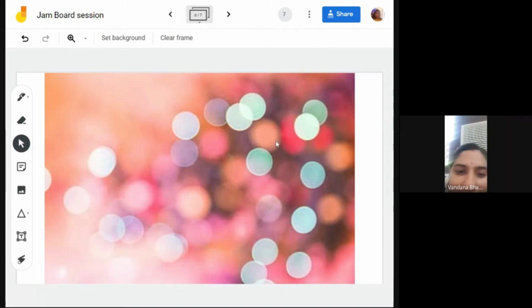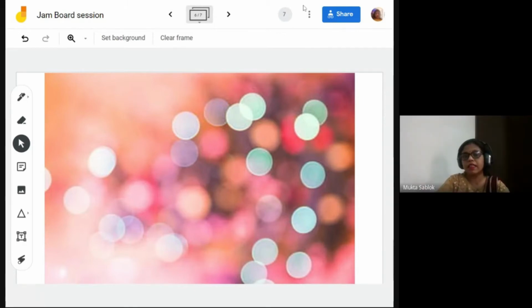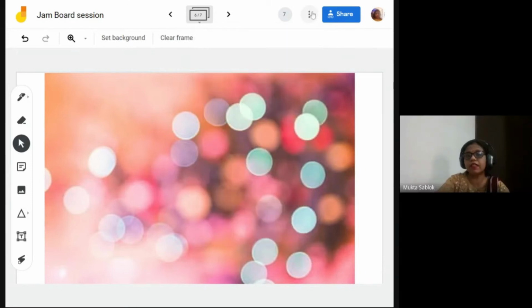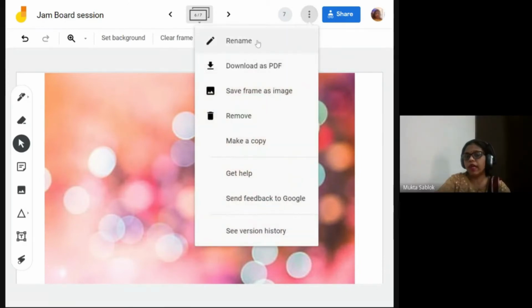Now once we have done all these activities, what's there? This is the option of these three options. You want to rename, you can rename it. You want to download as a PDF, PDF means that all frames will work together and you can have one PDF of whatever your students have done.